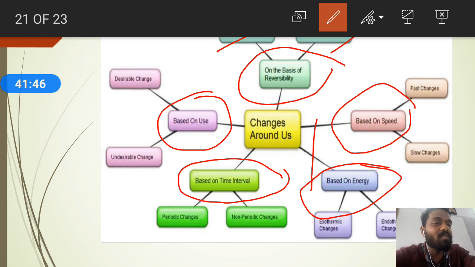So endothermic changes means what? During the change it absorbs surrounding heat energy and carries out the new change. Such changes we can call endothermic. Endo means inside, exo means outside. During any change, if heat is liberated outside, such changes we call exothermic changes. If heat is absorbed, such changes we call endothermic changes. Hope you understood the classification of changes. Now we will move on to the next.